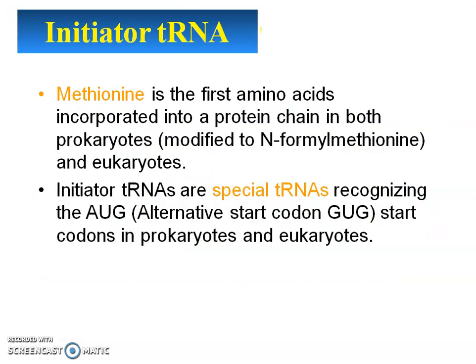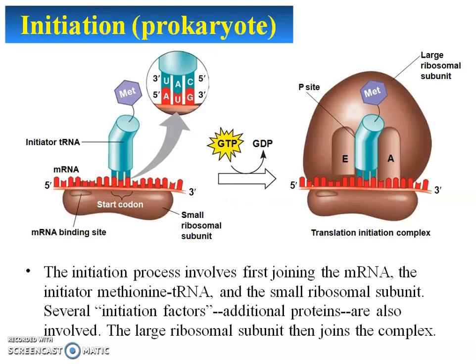Initiator tRNA is the tRNA on which the first methionine is attached. Methionine is the first amino acid which is incorporated into a protein chain in both prokaryotes and eukaryotes. Initiator tRNAs are special tRNAs which recognize the AUG. So the first tRNA which will recognize the AUG is the initiator tRNA, and that AUG is always the start codon of protein synthesis.